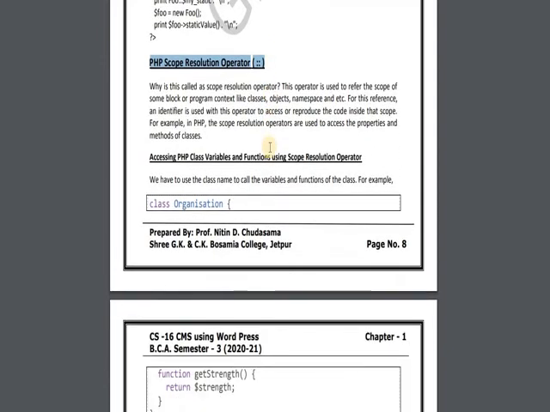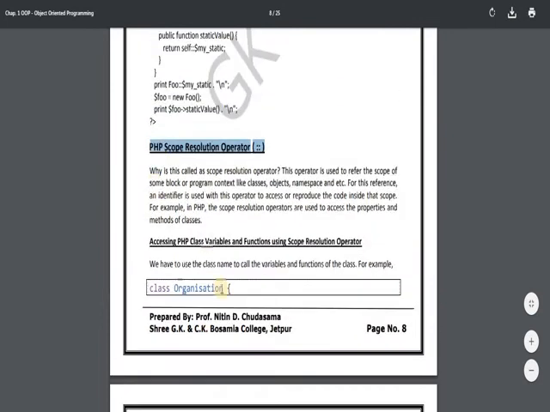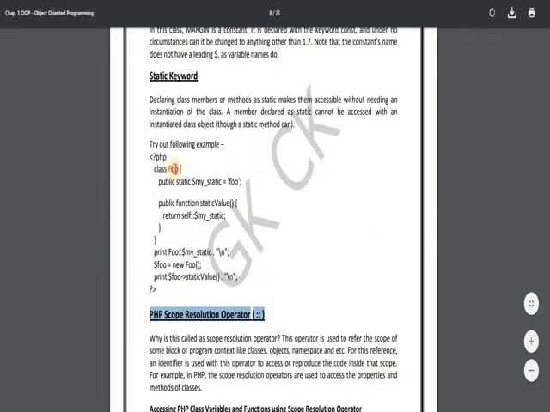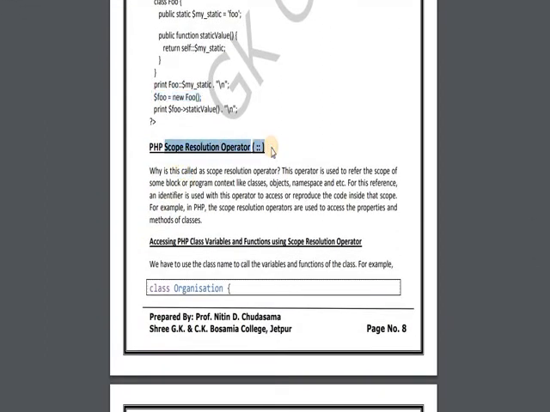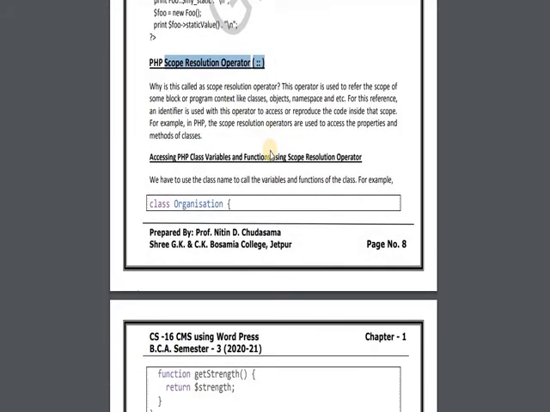It is used to access member variables and member functions without creating the object. Earlier, suppose we had a foo class, we would create the object, new foo, and then use print foo, then the arrow sign, and then the static value function. So creating an object was compulsory when we did not know the scope resolution operator, but now it gives the facility to access a member variable and member function without creating the object.